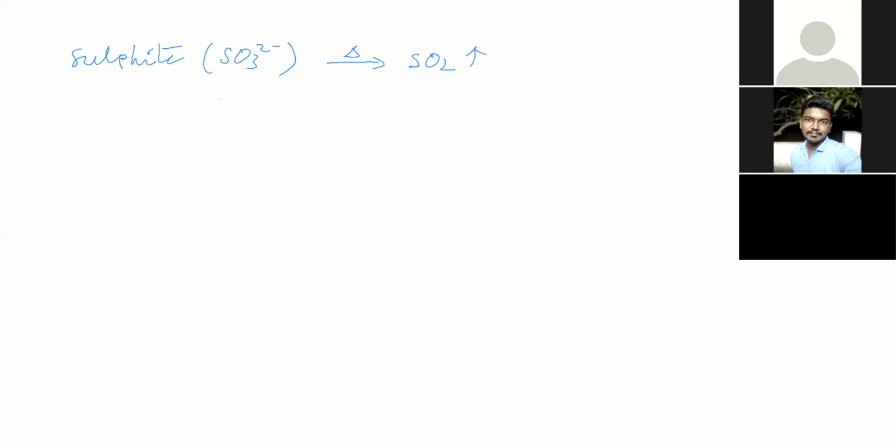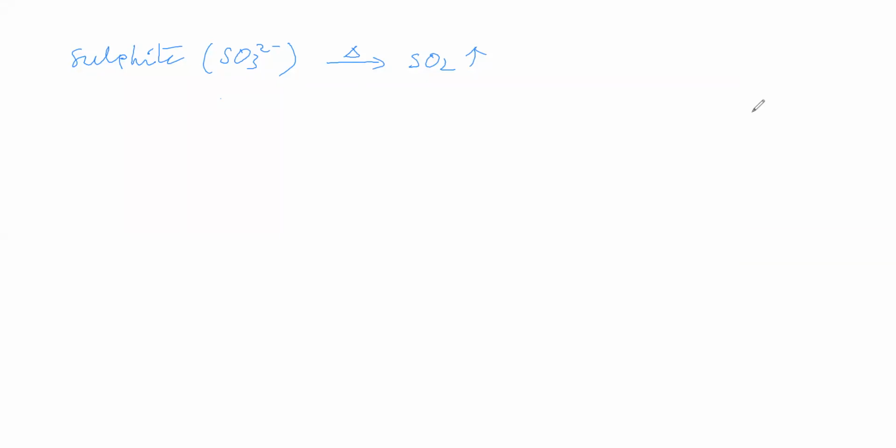Now you are asking what is the difference between melting and decomposition? Melting means a solid is converting into liquid. Decomposition means a compound is breaking into different compounds.